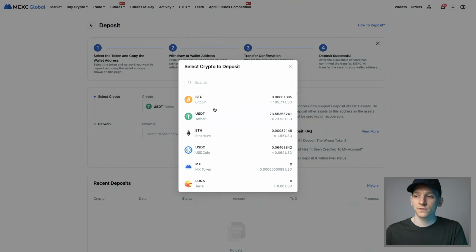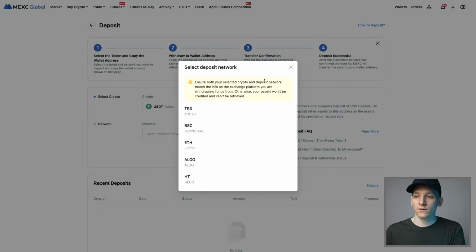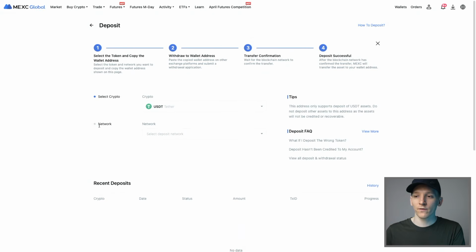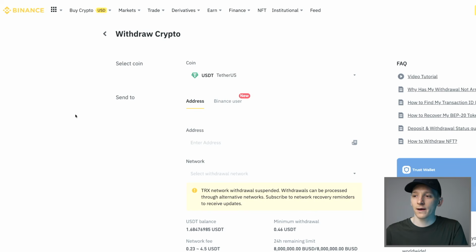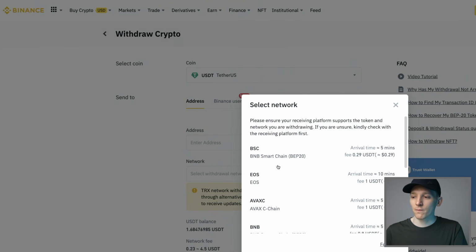So we'll choose any of these. I'm going to choose US dollar tether. That's what I have on other platforms. So network right here, you're going to have to choose a network that's supported on both. So what we can do is go over to a different platform. So I'm going to show you my Binance here. I'm going to withdraw US dollar tether. It says that the TRX network is suspended right now. So what I want to do is make sure that we can choose the same network on both ends.